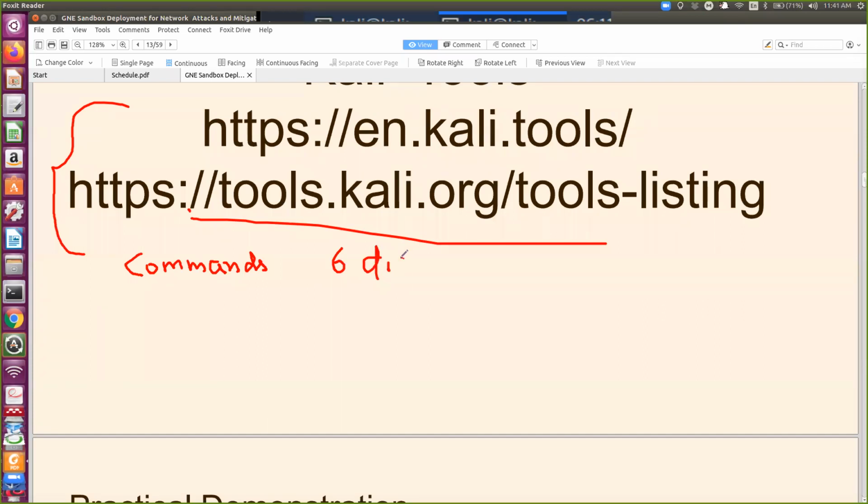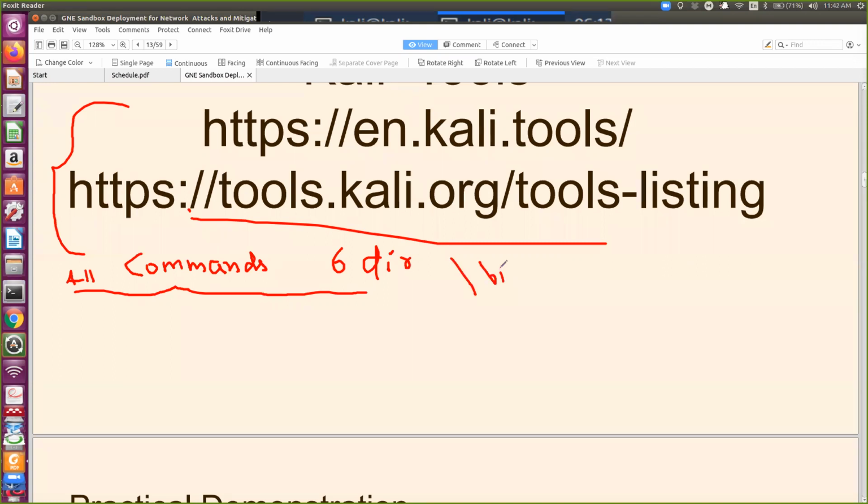I am writing here some annotation. I hope it is visible to all of you. All commands are under 6 directories. Sir, is it visible? Yes, sir, it is visible. Okay.